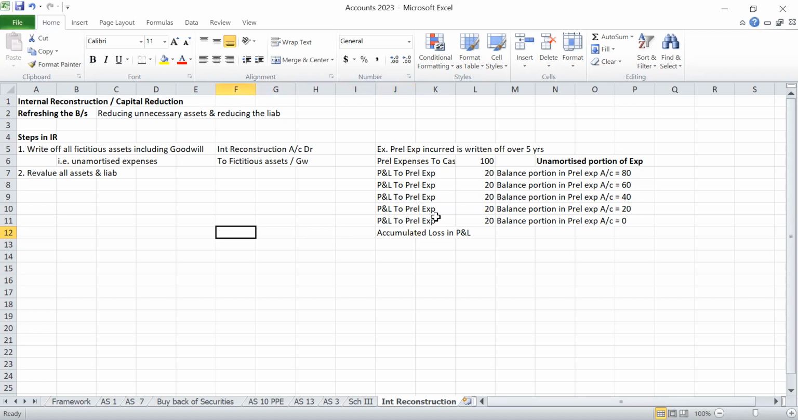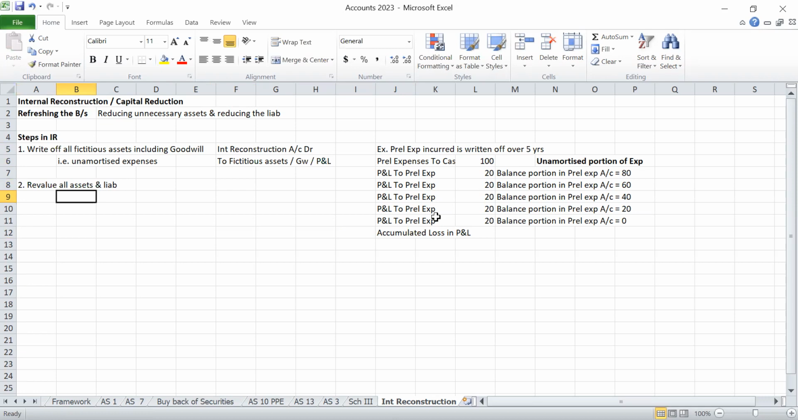So that also we have to close. Fictitious assets include preliminary expenses and the P&L debit balance. So we have to credit that. So profit and loss account, accumulated losses, goodwill, fictitious assets, all these we have to cancel by creating an internal reconstruction account. So that is the first step. Second step, revalue all assets and liabilities.